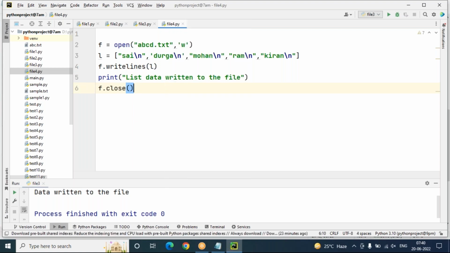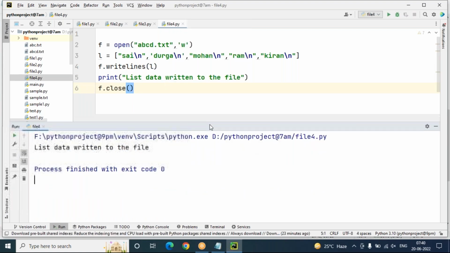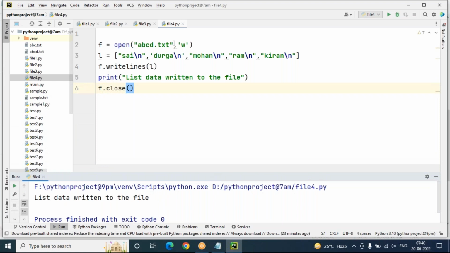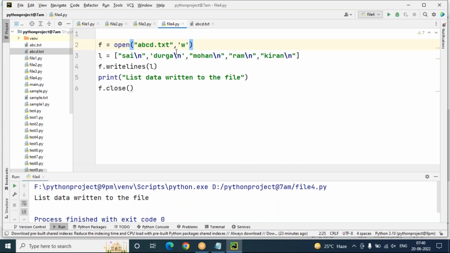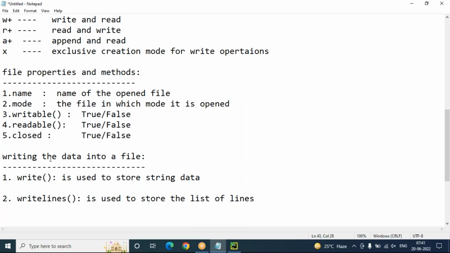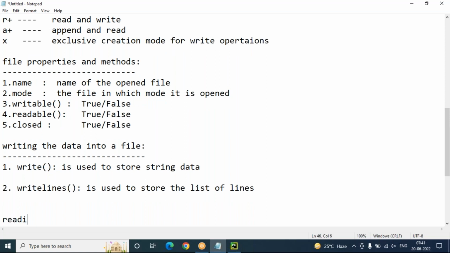Once I run this, you can see here, list data returned to the file. You can go and check it out in abcd.txt, which is a text file. Let's go and check abcd.txt. Every list item is stored on a separate line. Which method is this? The writelines method. So to store data into a file, we use the write method or the writelines method. And there are read methods also, to retrieve data from a file.